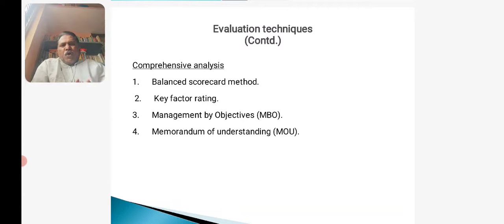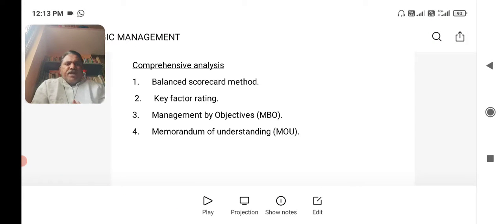It considers 4 important scorecard links of performance and its measures: customer, internal, innovation, financial. These are the 4 areas or perspectives that it concentrates on,